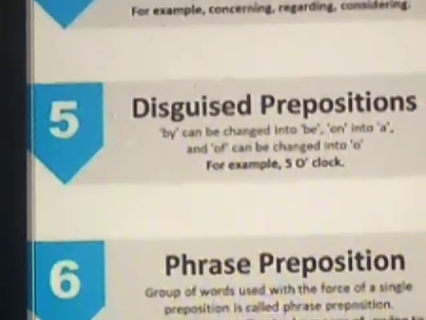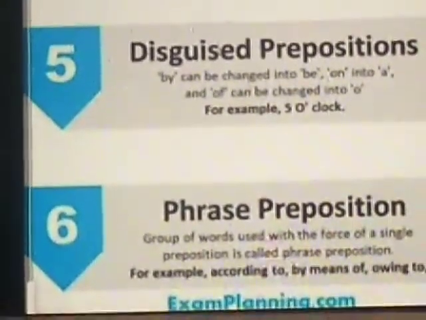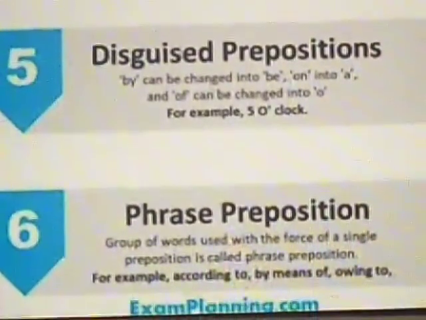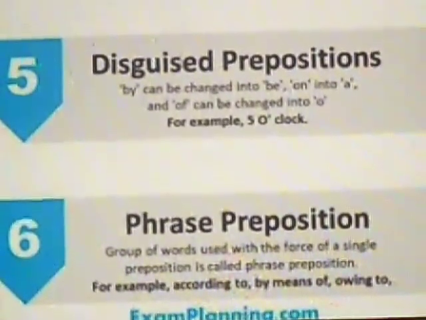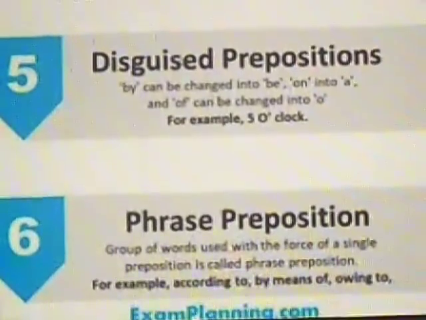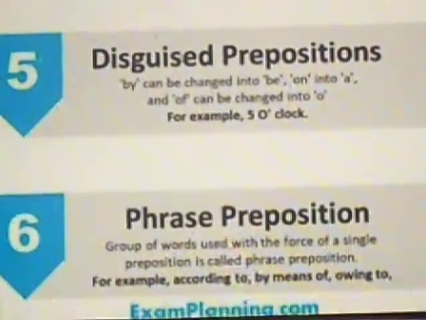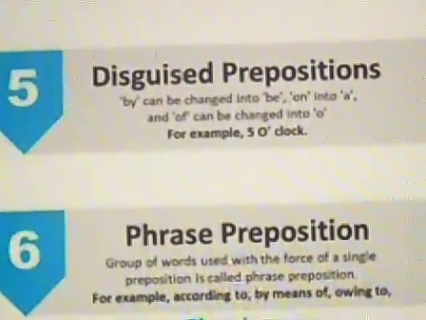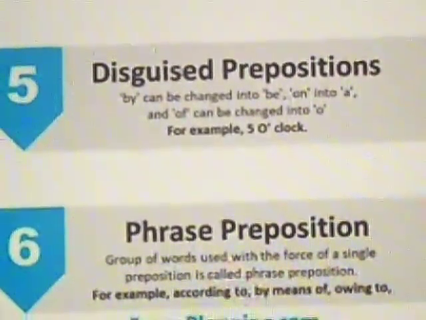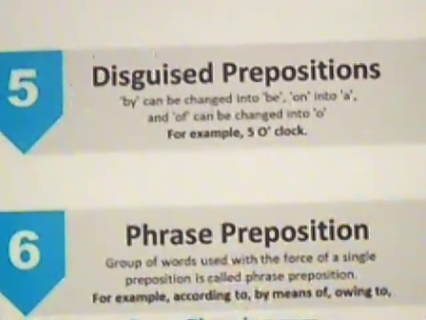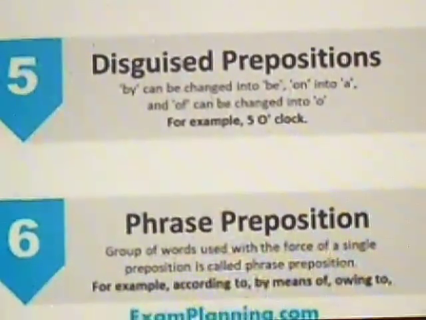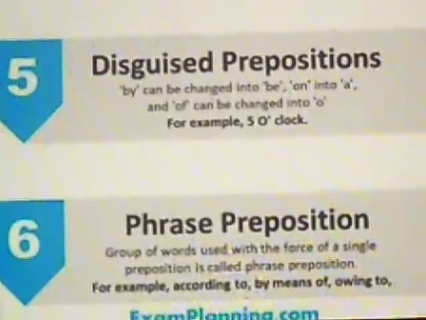Next, the last one is the phrase preposition. I hope you are clear with what phrases are. Phrases are incomplete sentences which do not give complete sense. So what do you understand by phrase preposition? Yes, it's simple. A phrase which consists of a preposition is called a phrase preposition. And which are the words which can be a phrase preposition? Words such as by means of, owing to, etc. Clear? Yes.